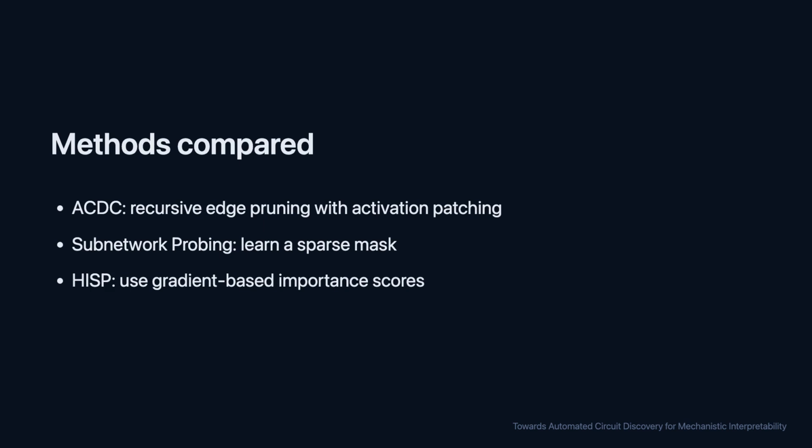The authors compare ACDC with two other automated approaches. Subnetwork probing learns a mask over model components, balancing task performance against sparsity. Head importance score for pruning uses gradients to estimate which components matter most. All three methods try to answer the same practical question: can we find a small subgraph that preserves the model's behavior without including too many irrelevant parts?